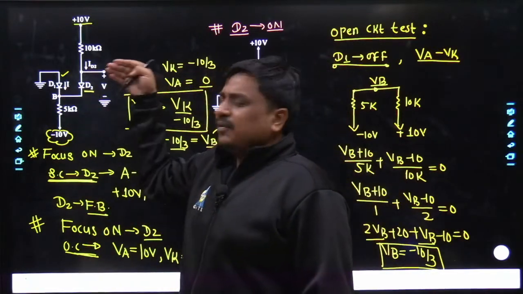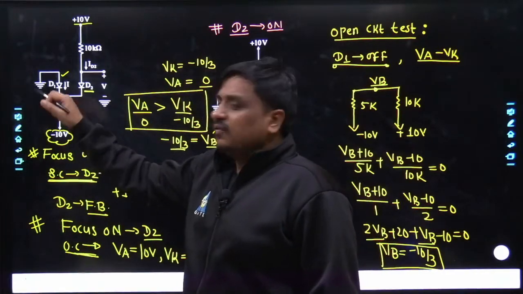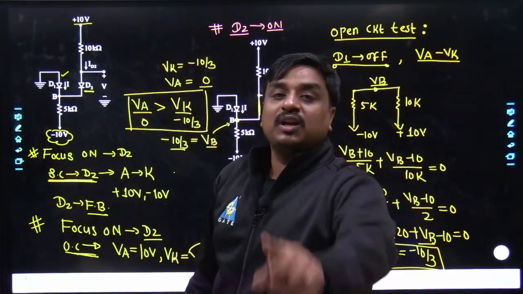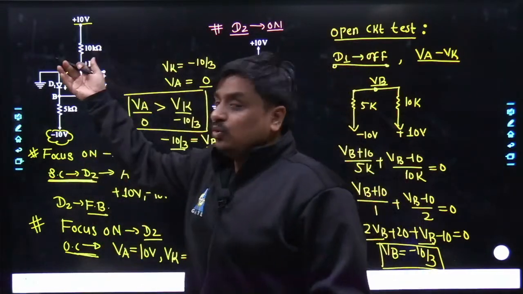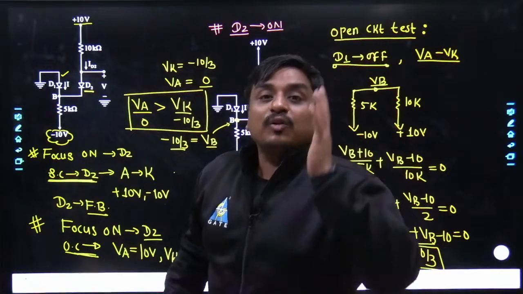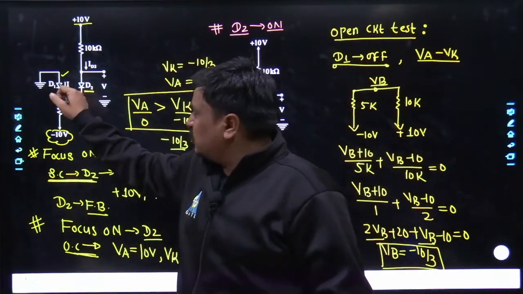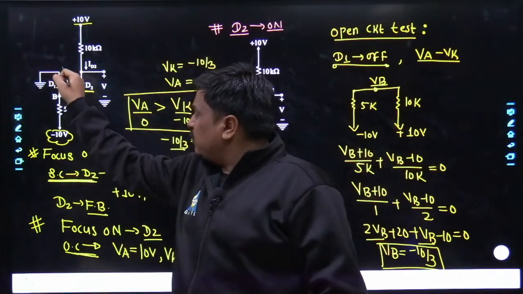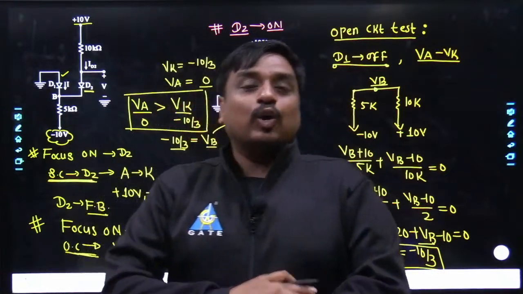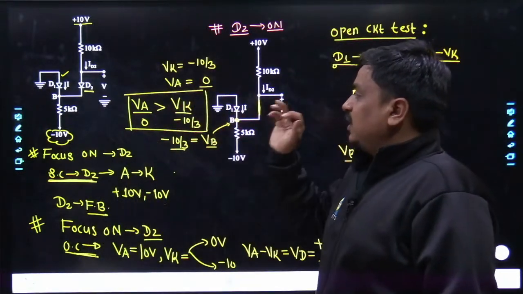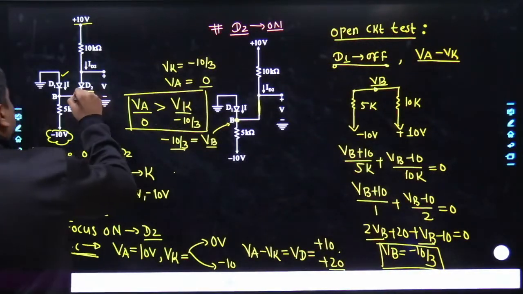What we did, at very initial I took D1 as off, but once I took D1 as off, I got to know the VB is negative. That means my assumption was wrong, sir. It is not open circuited, it is short circuited. Secondly, now you have assumed that D1 is short circuited, and now you had to show that yes, sir, this would be short circuited provided there would be a flow of current from anode to cathode. From the open circuited test as well as short circuited test, I got the same result. So the D1 is on, D2 is also on.